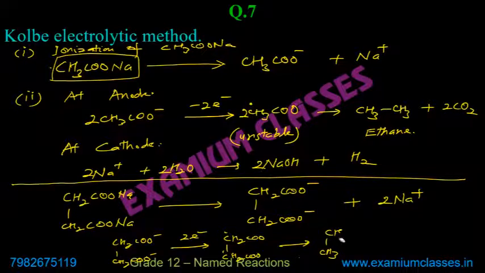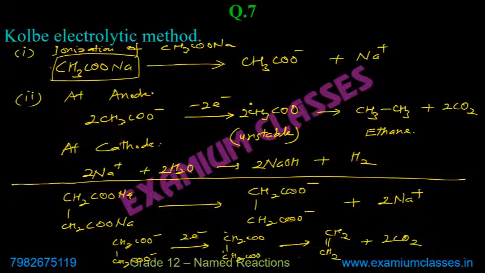There are only 2 carbons, so change it to CH2. Here there will be a double bond. So in this case, alkene will be produced. Carbon dioxide will be released as it is. Because there are only 2 hydrogens, that's why alkene has been produced.